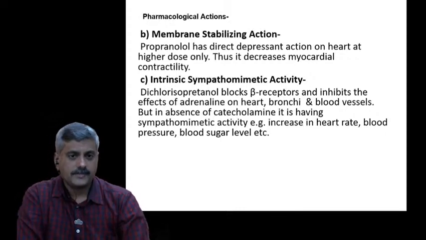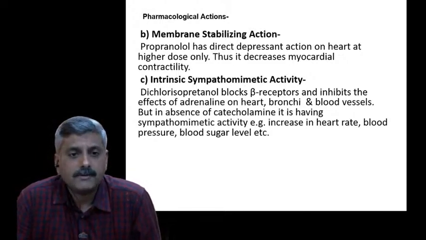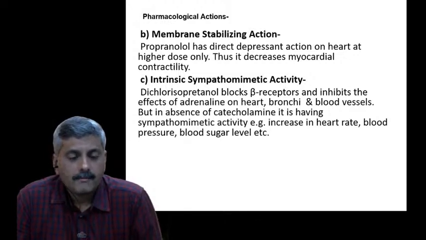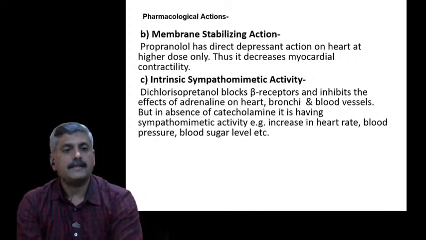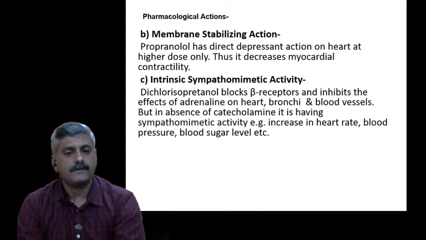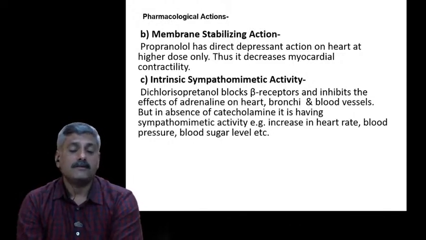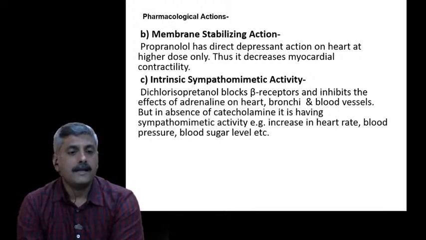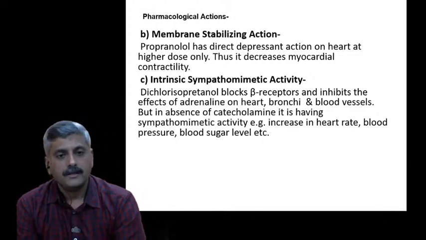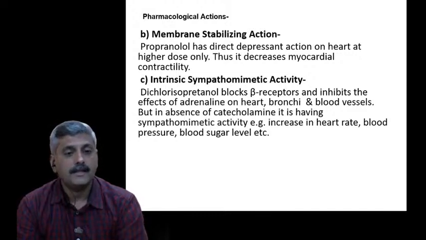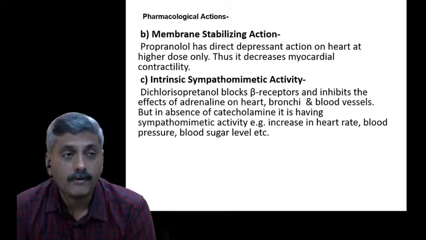There are some other drugs which block the beta receptor and inhibit the action of adrenaline on the heart, as well as on some blood vessels and bronchial muscle. But due to the absence of catecholamines, some sympathetic activities like increase in heart rate, force of contraction, blood pressure and blood sugar level also increase because of some other catecholamine absence. A drug like dichloroisoprenolol blocks the beta receptor and inhibits the activity, but it also inhibits the secretion or formation of catecholamines.